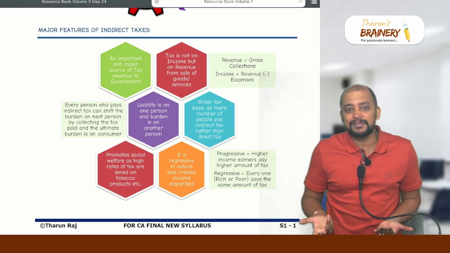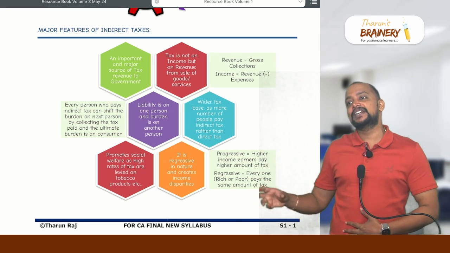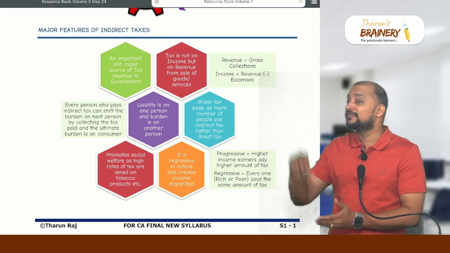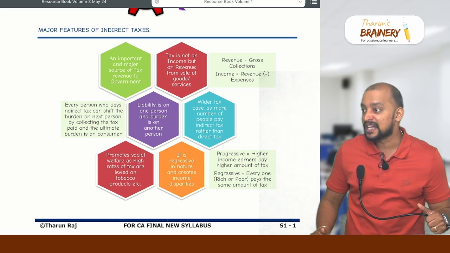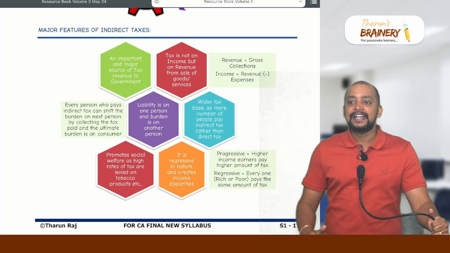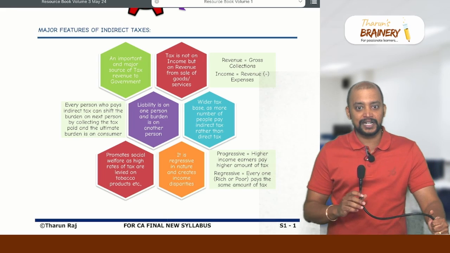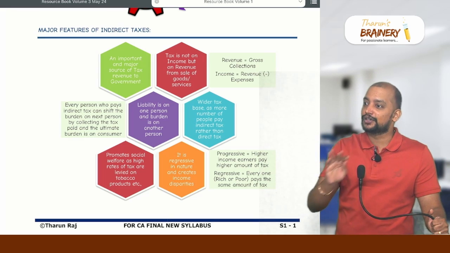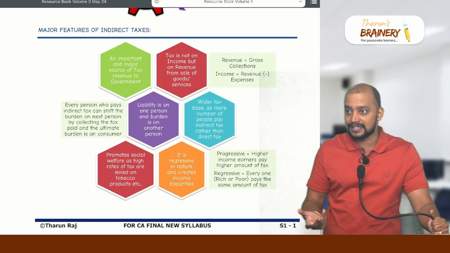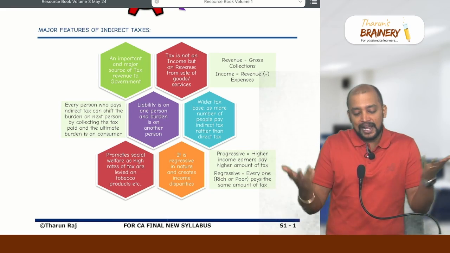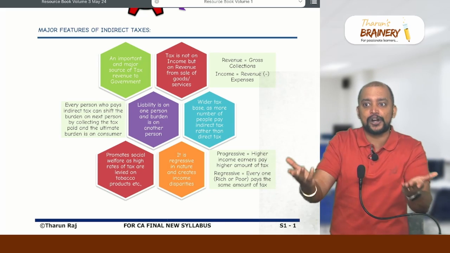But when it comes to income tax, it is not like that. You are taking it out of your pocket and paying it. So definitely it will hurt. That's the reason why many people will not pay income tax. But indirect tax, unknowingly people will be making payment. So that's what I say many times, that indirect tax is like pickpocketing from the public. The government does pickpocketing from the public without their knowing, because a lot of people don't know that they are literally paying indirect taxes. They happily purchase the product or receive the service, and they think that they are paying for the product or service.